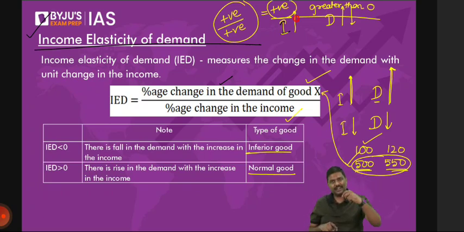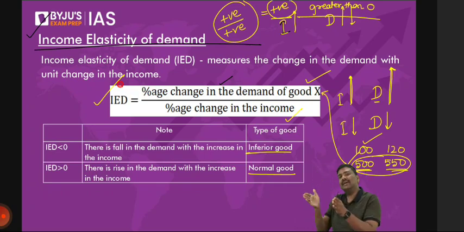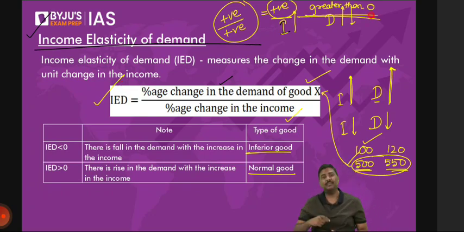So whenever you calculate income elasticity of demand, IED, we are trying to measure with the change in the income, how much is the change in the demand for a product. But more importantly here, we are not worried about numbers. We are worried about whether income and demand are moving in the same direction or in opposite direction. If they are moving in the same direction, the income elasticity of demand will be greater than 0, and these are called normal goods.